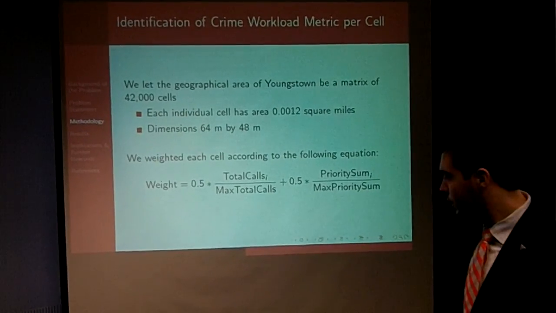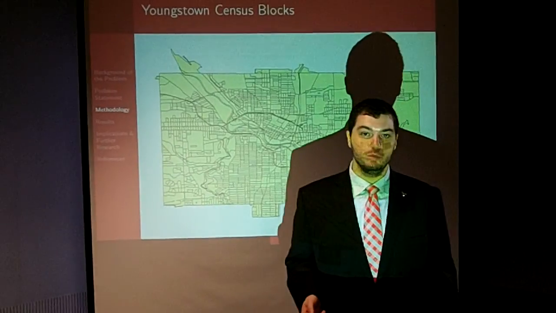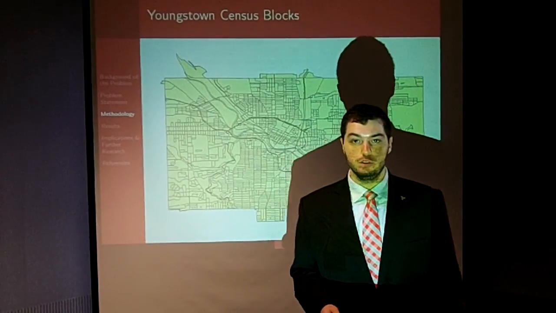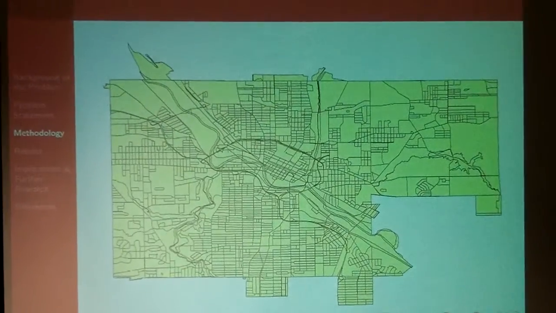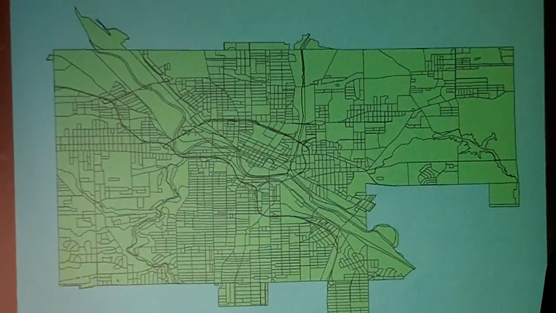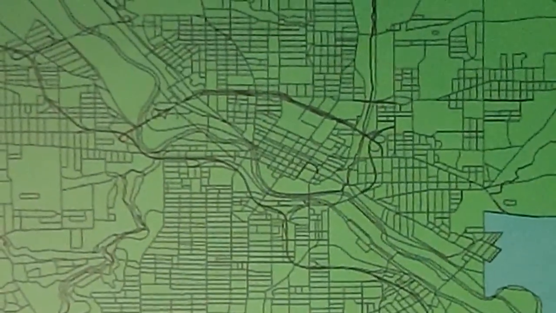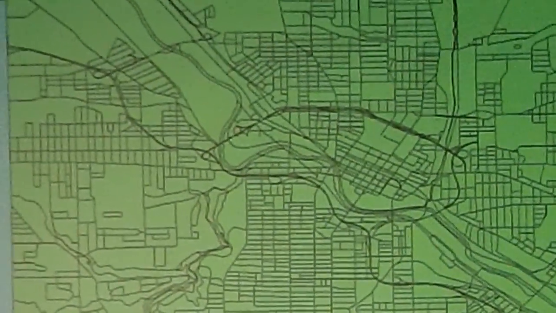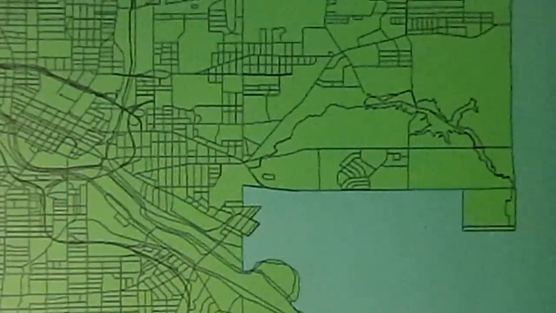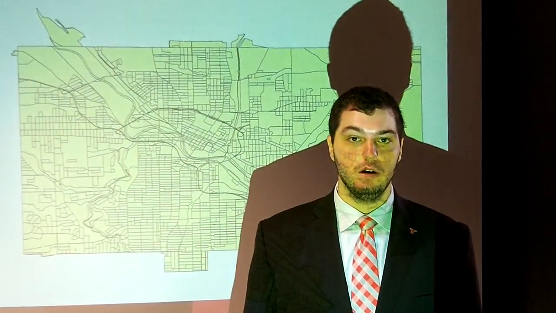So as we begin to tackle the problem of creating new beats in the city of Youngstown, we wanted to familiarize ourselves a little bit with the local geography. So here's a map of Youngstown, and you can see what are U.S. Census blocks. Census blocks are the smallest geographical unit that the U.S. Census Bureau aggregates data for, including information like how many people live in each of these little areas. And these are important because they follow local roads and rivers and local boundaries that the police felt were important when we went to create our beats.